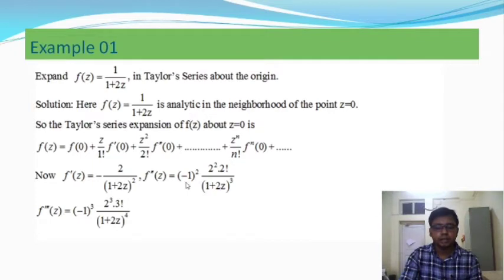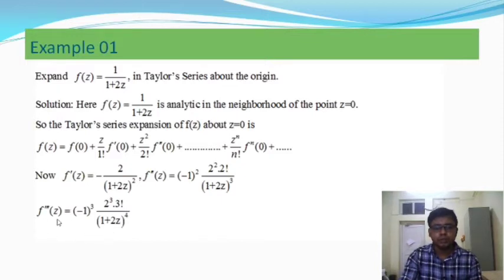Similarly, we get the third order differentiation, which is (-1)^3 × 2^3 × 3! / (1+2z)^4. Proceeding similarly, we can find the nth order differentiation. So the nth order differentiation will be (-1)^n.